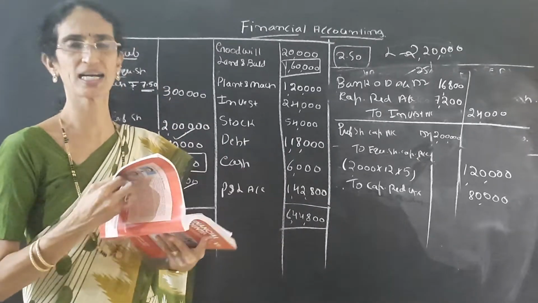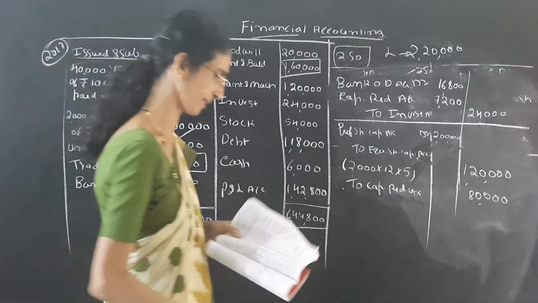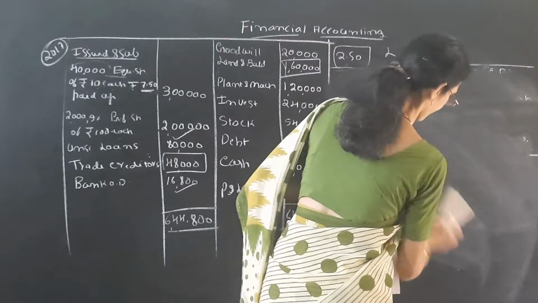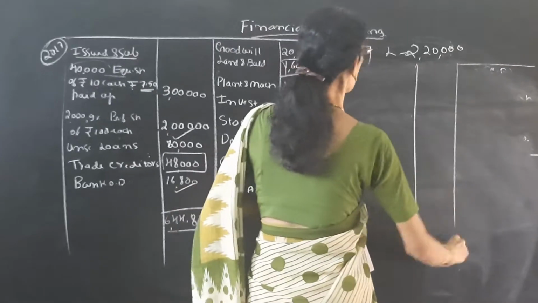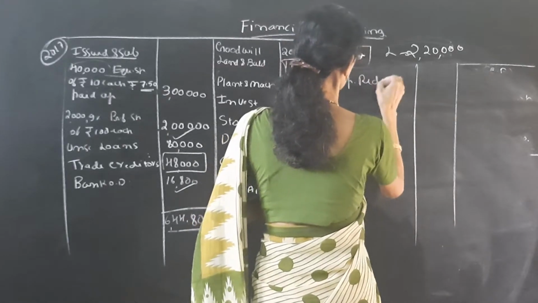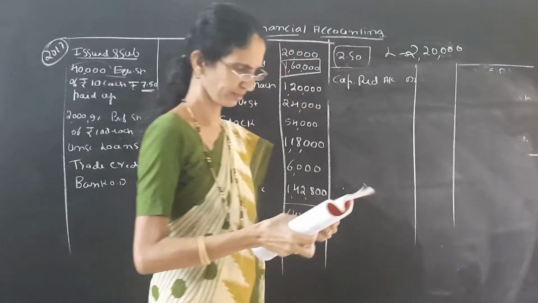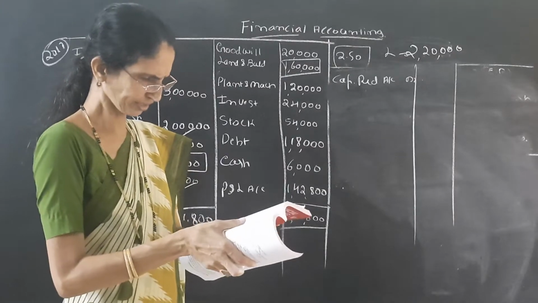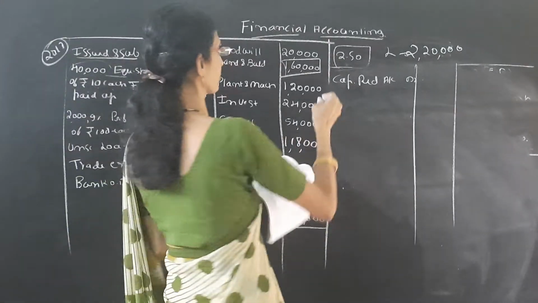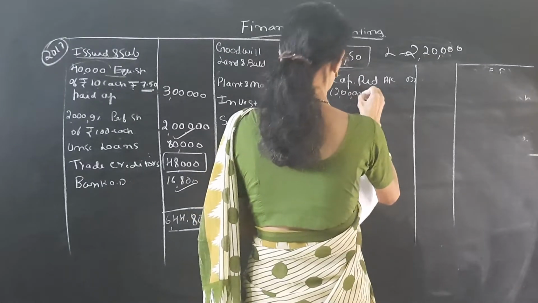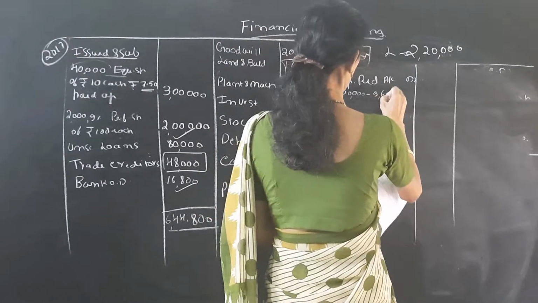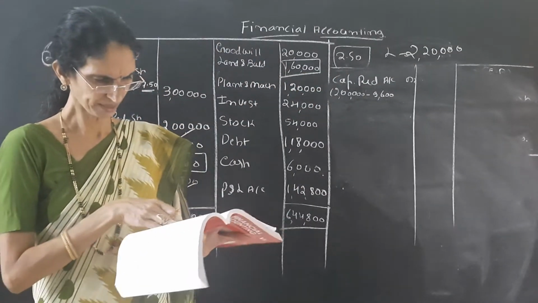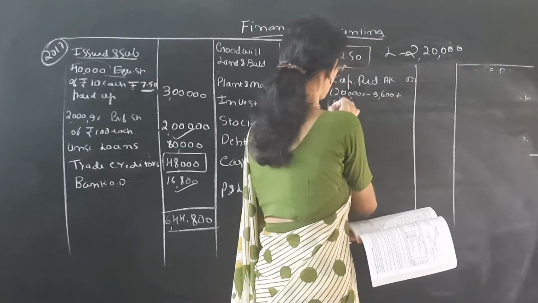Now we have to write off the last entry, write off the fictitious asset, and the balance should be transferred to capital reserve account. So first we have to debit the capital reduction account. See, in the first journal entry it is debit. First we take the credit amount, that is 2 lakh. Then minus first journal entry 9,600. It is debit. Debit should be minus, credit add. Then plus next entry is 80,000.